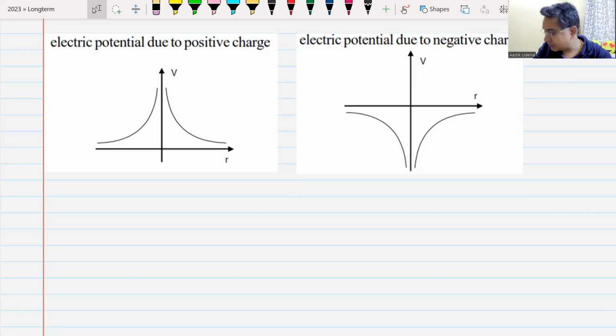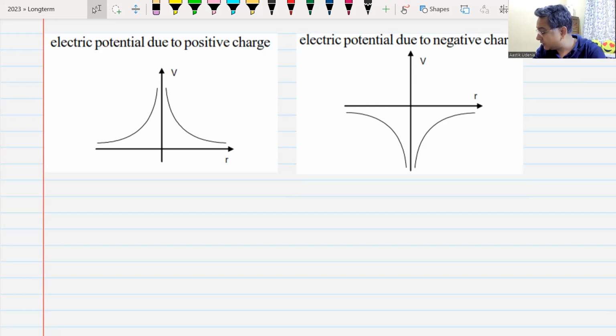Similar to this, you can have a system of two positive or two negative charges and a positive and negative charge. How does the potential vary? You can see this in the other two diagrams which are drawn. All these graphs are very important.